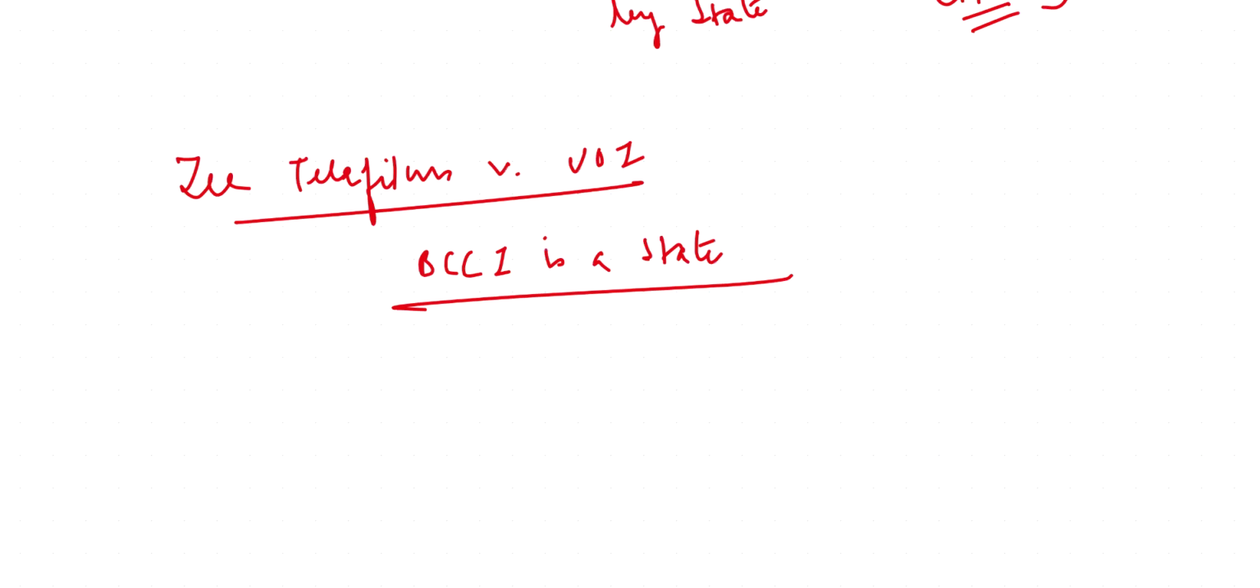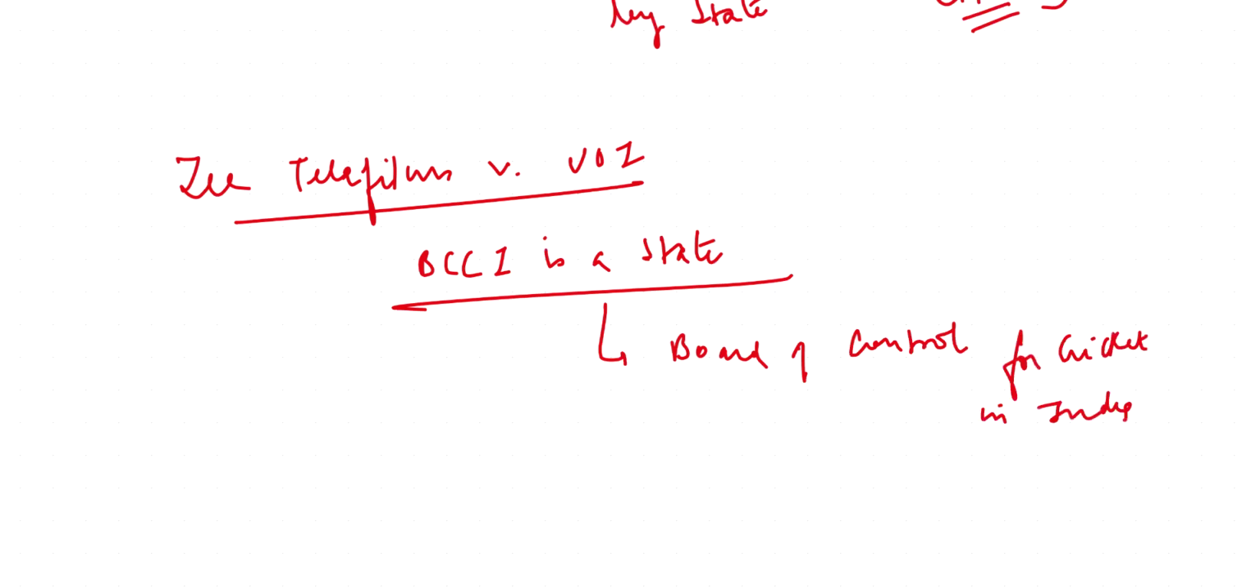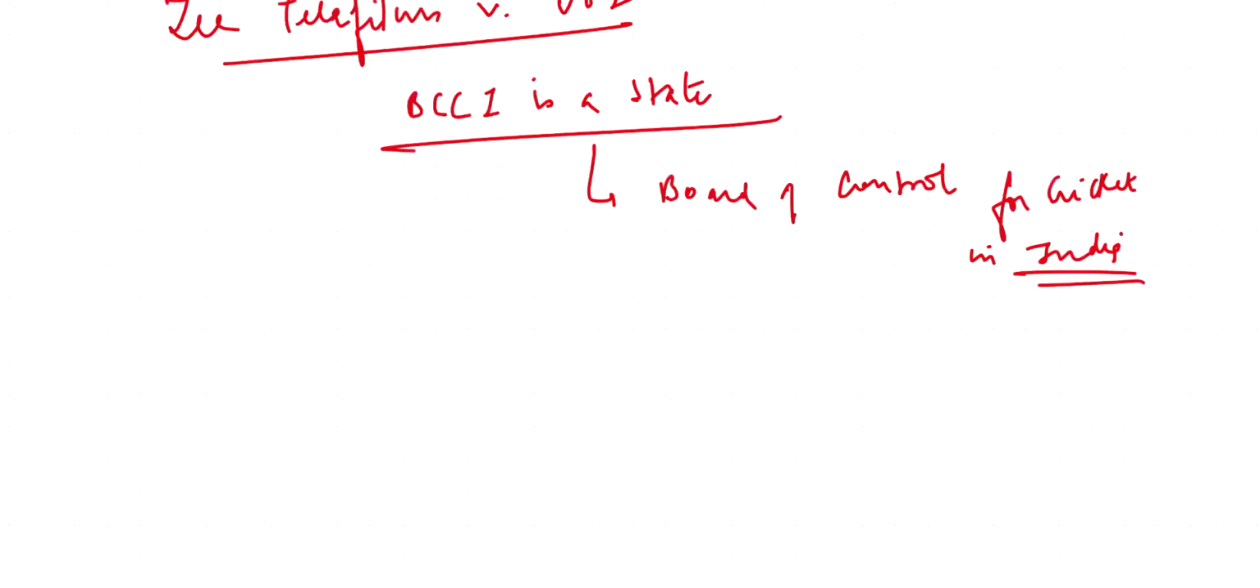So BCCI is basically the Board of Control for Cricket in India, which is being chaired by Mr. Jay Shah right now. Now, in this case, it was held that no, BCCI is not a state, because we are going to apply the four-factor test. Number one, we will check it on the financial aspect: whether BCCI is being funded or supported by government or administration. The answer was no.